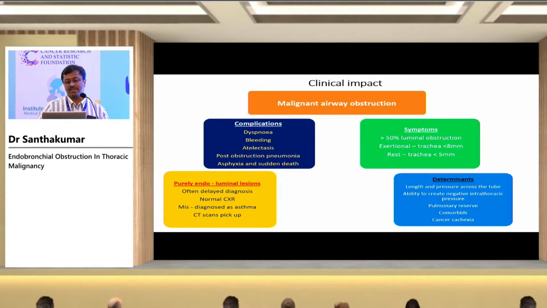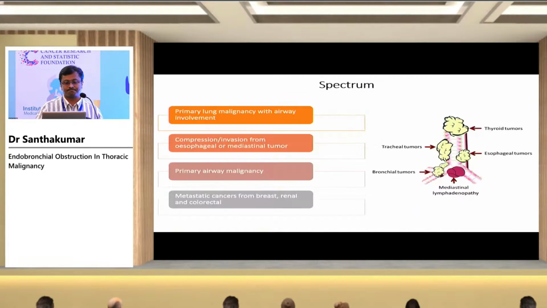It depends on various determinant factors, including the patient's side also. The length and pressure across the tube which is obstructed. A peripheral obstruction may not have much symptoms. When there is a central obstruction, a very large tumor may have symptoms early. And the ability to create negative intrathoracic pressure, which is dependent on the patient's general performance status, pulmonary reserve, comorbid conditions, and cancer cachexia. So these are all the determining factors of the symptoms, not the tumor alone.